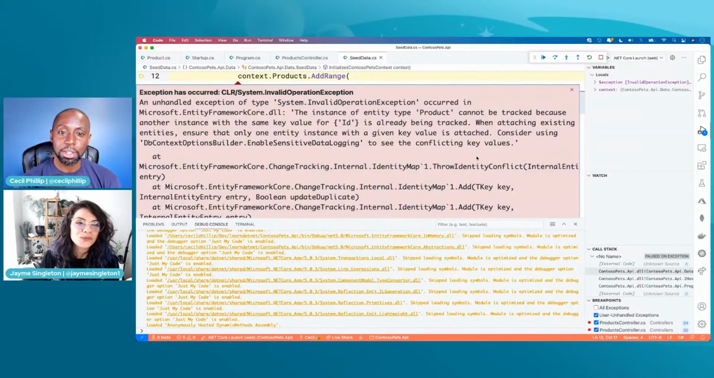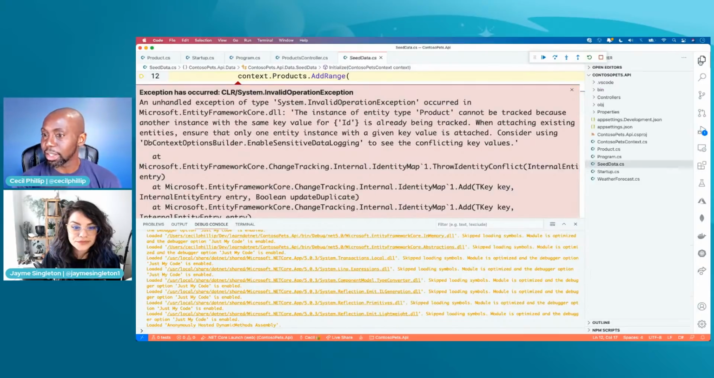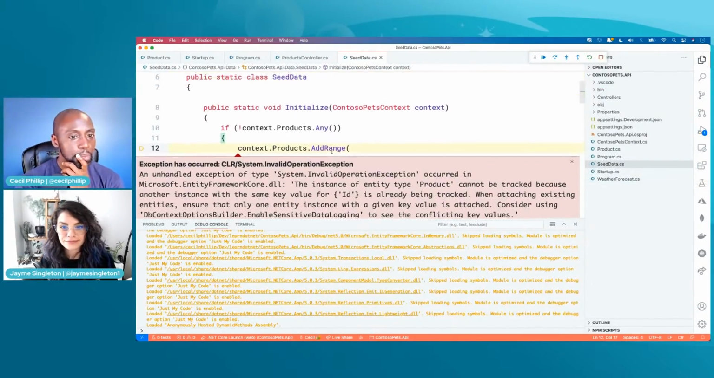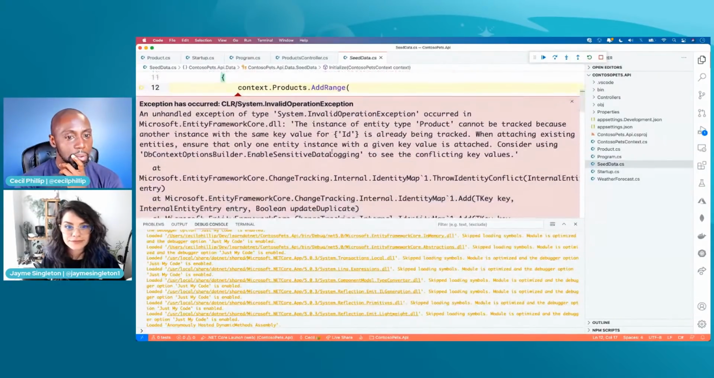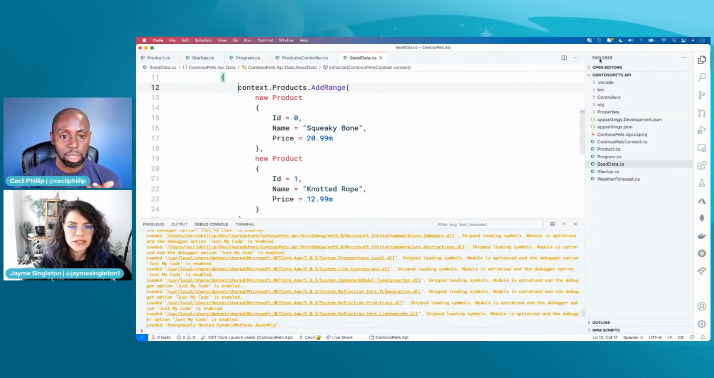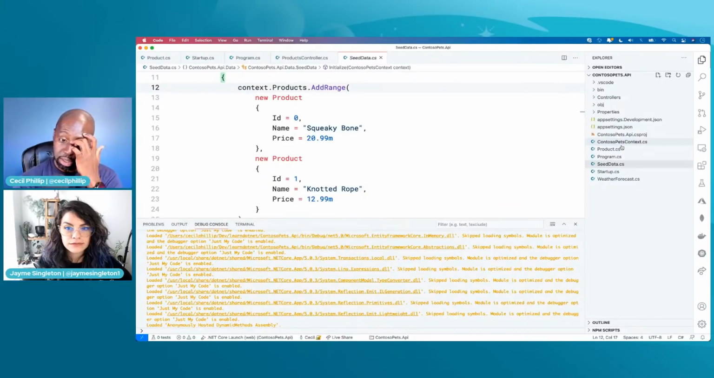Oh, still: the instance of entity type product cannot be tracked because another instance with this key value of ID is already being tracked. Where is it? You didn't delete the database, did you? Well, I mean, it's all in memory. There's no database to delete. Is there?